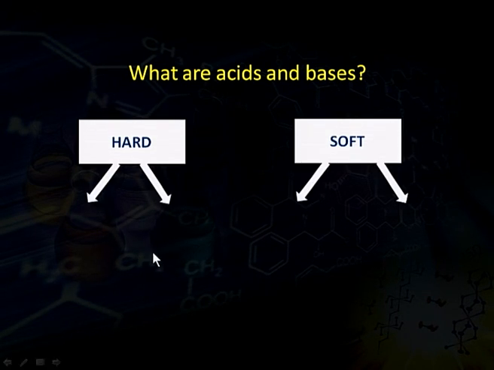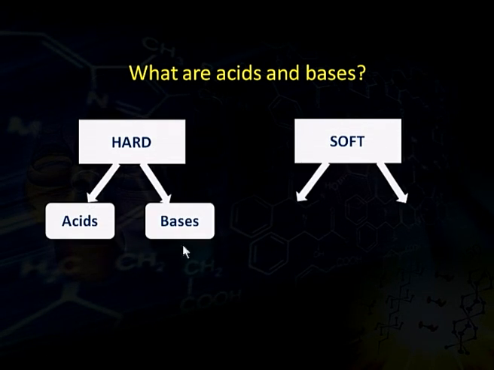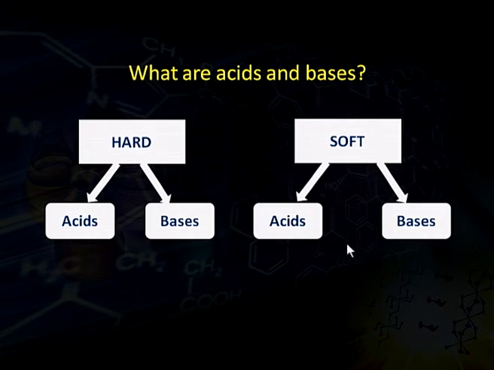Hard has acids and bases under it, and similarly soft also has acids and bases under it. So, we have four classes: hard acids, hard bases, soft acids and soft bases. This is what is called hard and soft acids and bases.